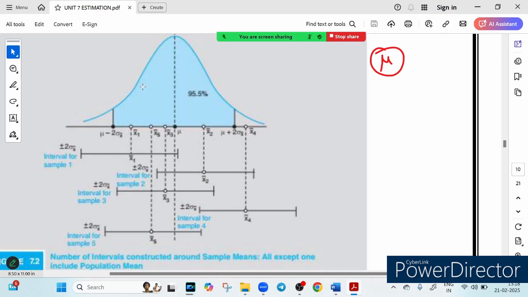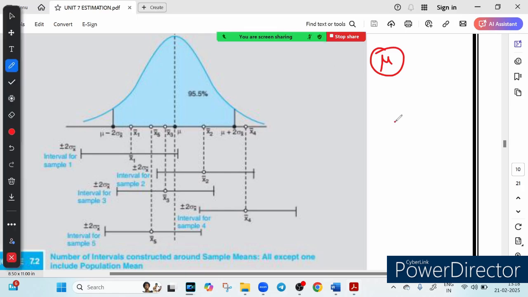Now you see the bell shape curve. This curve is a bell shape. This is called a bell shape curve. You understand this bell shape curve? I hope you do. Right.